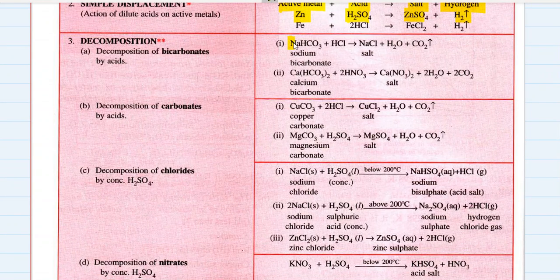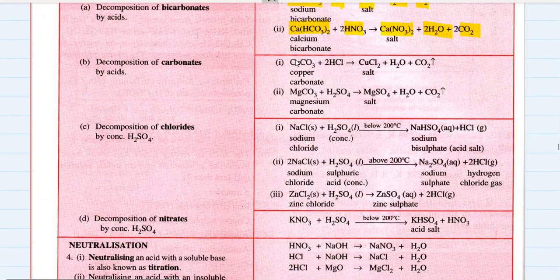Decomposition. If bicarbonates are treated with acids, they decompose to give the respective salt plus water plus carbon dioxide. Bicarbonates with acids give salt plus water plus carbon dioxide, that is decomposition of bicarbonates. Decomposition of carbonates: carbonates when reacted with acids give salt plus water plus carbon dioxide as well. Then decomposition of chlorides. Chlorides have a peculiar decomposition.